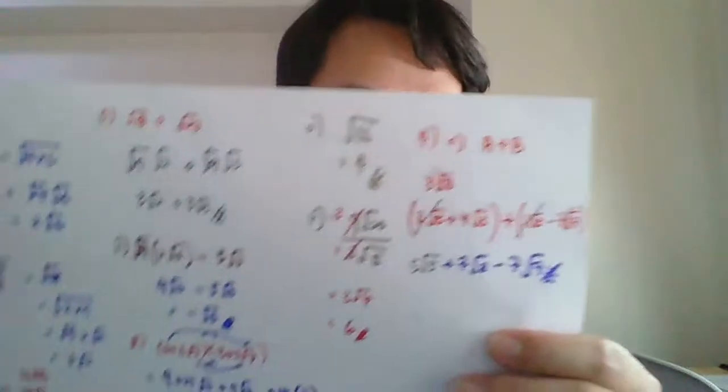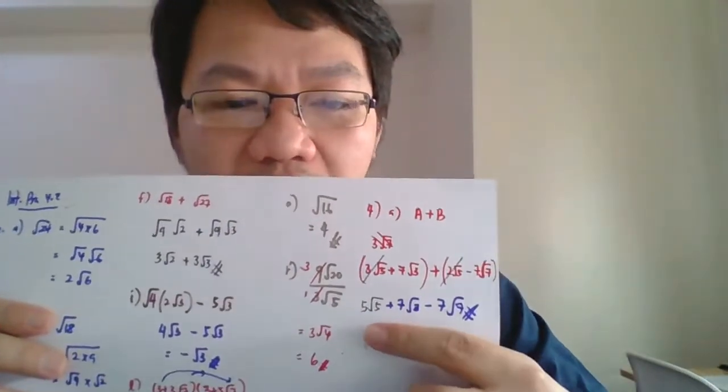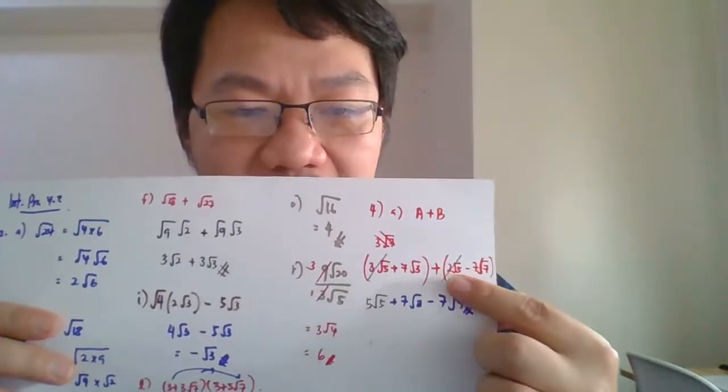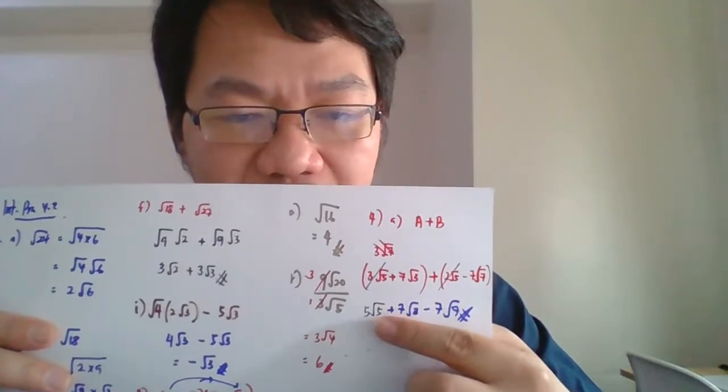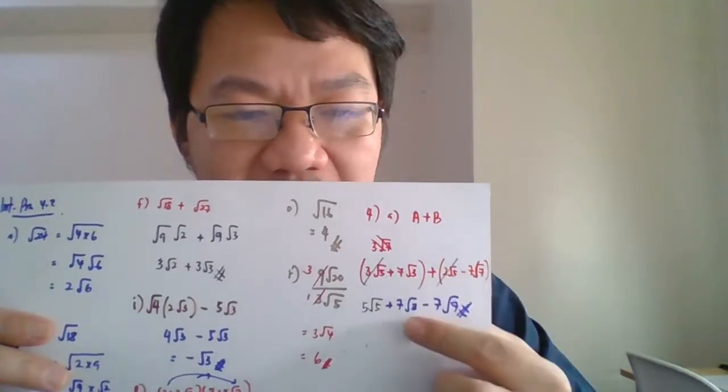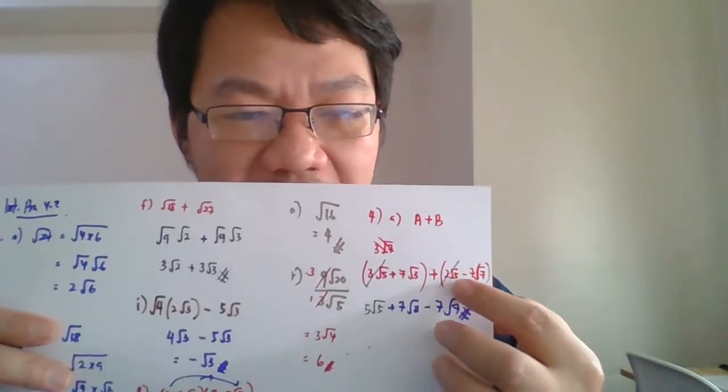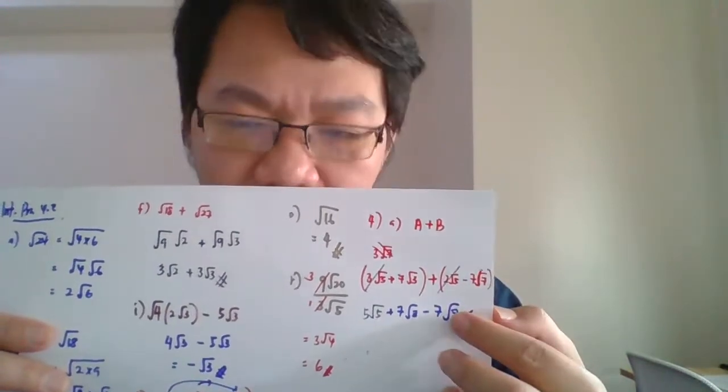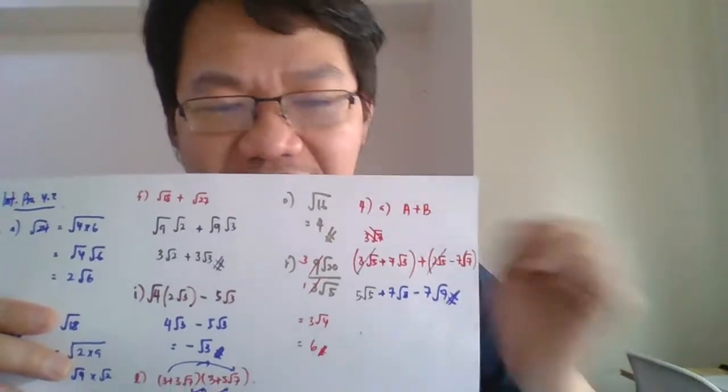Okay, this is the final answer for 4A. Okay, 3 surd 5 plus 2 surd 5, it become 5 surd 5. 7 surd 3 alone, and negative 7 surd 7 also alone. So cut and paste, habis.